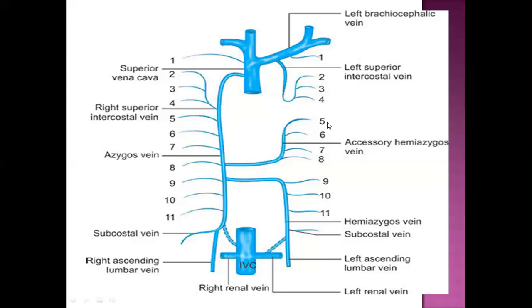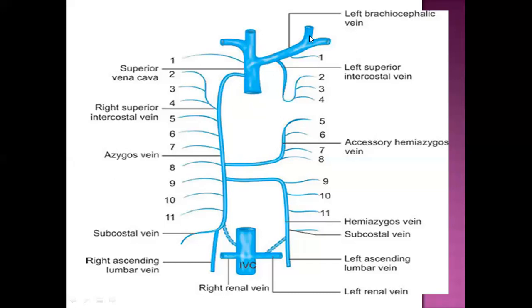Similarly, the intercostal veins number 5, 6, 7, 8 are draining into the accessory hemiazygous vein. The accessory hemiazygous vein is also draining its blood into the azygous. So that means the blood which is coming from hemiazygous and the blood which is coming from accessory hemiazygous, both are draining into the azygous. And finally, the azygous venous blood moves to the superior vena cava.